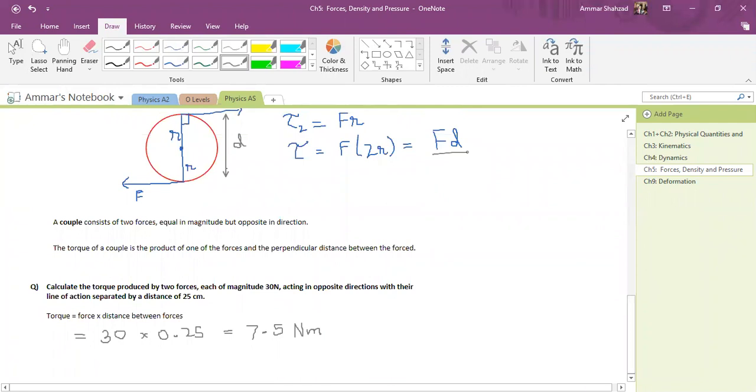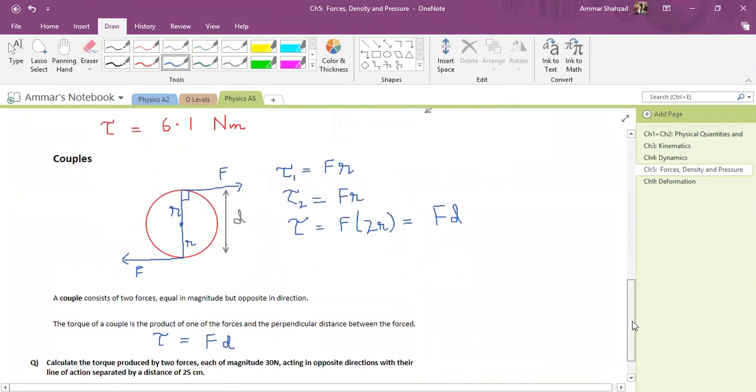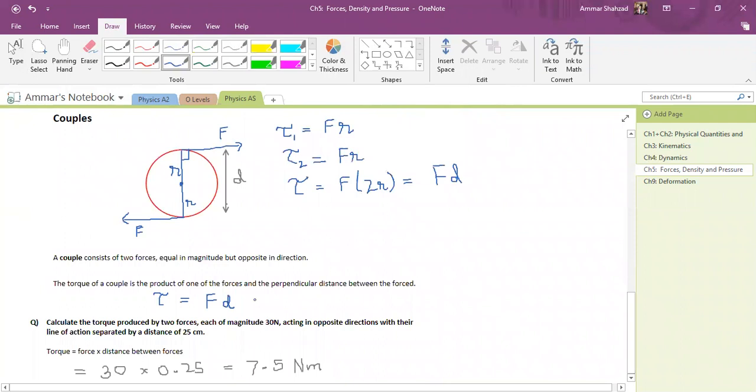Torque is equal to F times d. Let me also write this over here. This is different from the other formula because there is a cross product there, a sine theta. That is for a single force. But this one is for two forces. If you have two forces, you know the distance between them, and they are in opposite directions, you can find the net torque by just multiplying the force with the distance between those forces. Clear?